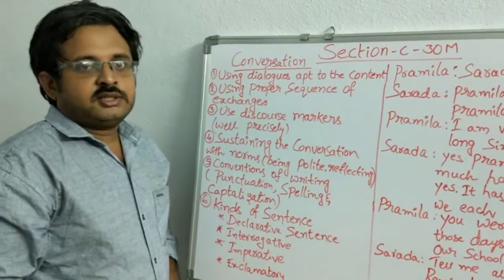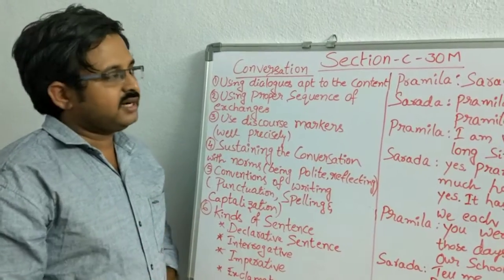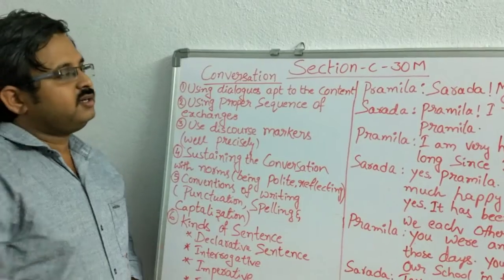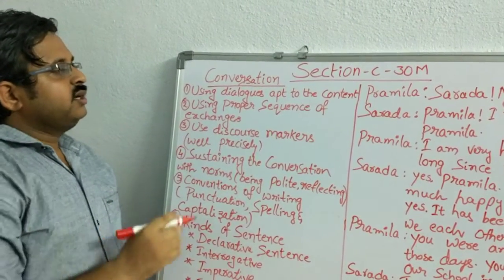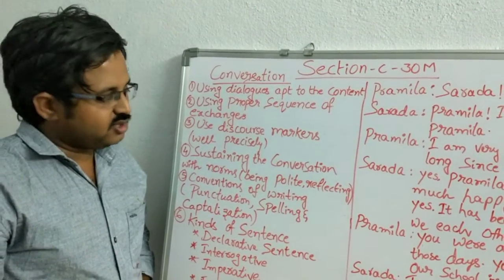Hi friends, so in earlier videos we saw about section A, section B. Now have a look at section C in our 10th class new English paper pattern. Section C is for 30 marks. In that first one we have 4 questions: conversation, diary entry, it's an internal choice in that.